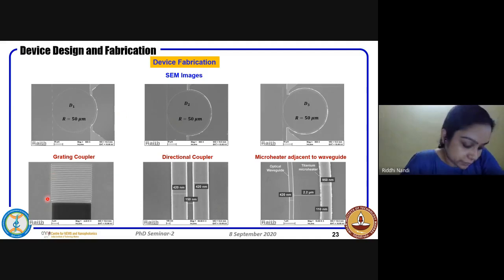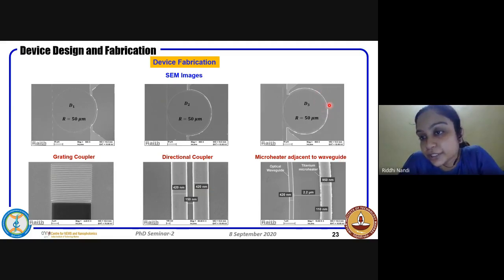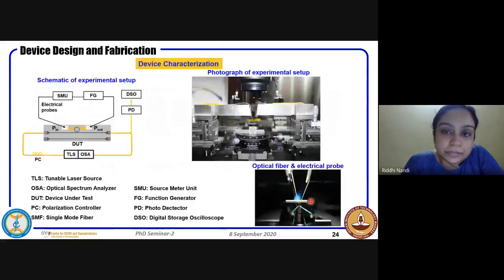This is the grating coupler region, and this is the zoomed in image of this region, that is our directional coupler. We could achieve a 150 nanometer gap between both the waveguides, and the waveguide widths were 420 nanometer. If you zoom into this region, that is the micro ring waveguide along with the heater, we had designed for a gap of 2 micron, but there was slight misalignment after all the 3 masks. But 2.2 micron is good enough for us to carry on with our experimental studies. So for our experimental studies, we have used this setup.